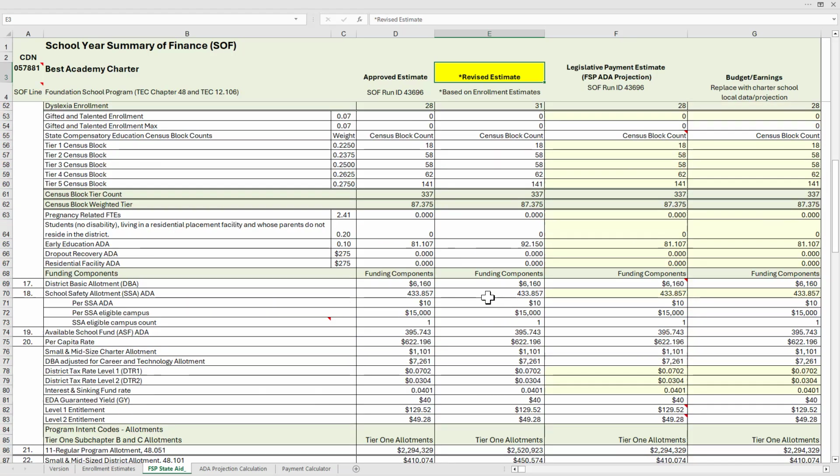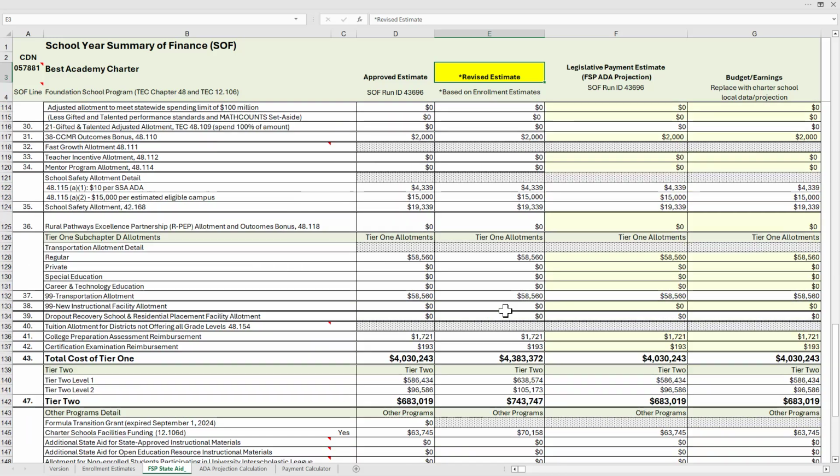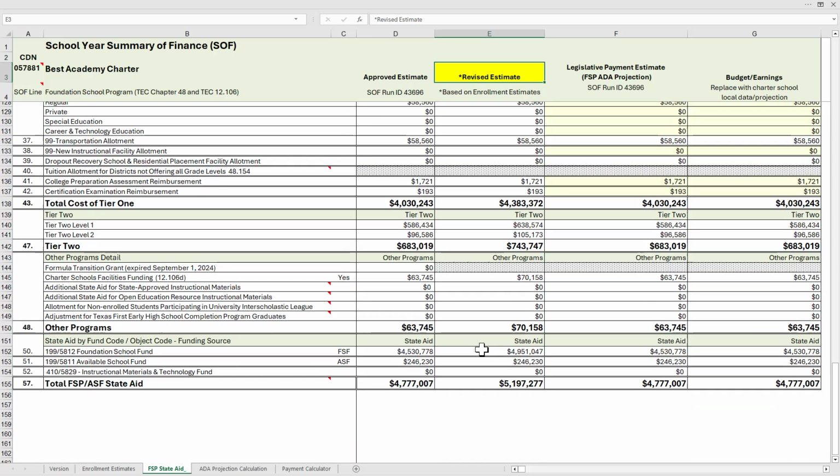And you can see how the changes to the various allotments are changing in the overall impact between the approved estimate that's in place and the changes based on the data that was entered in the enrollment estimates worksheet.